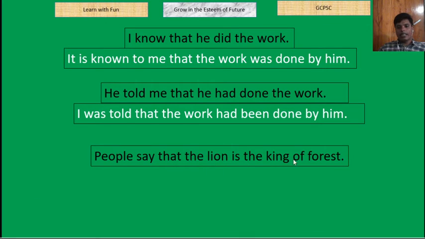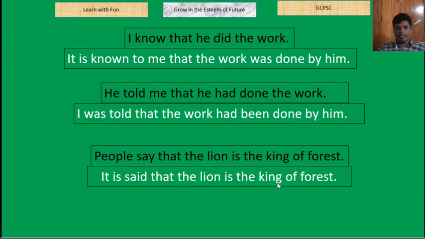People say that the lion is the king of forest. So if there is like people say, people call, we say, we call, we will say it is said. It is better to make passive voice with it is said. So people say that, there will be it is said that. See, it is said that the lion is the king of forest. So in case of people say, we say, we call, we'll take it is said, it is called. So it is said that the lion is the king of forest.